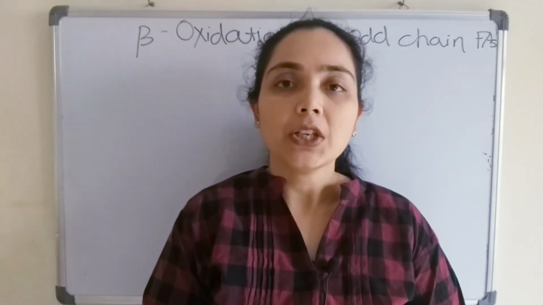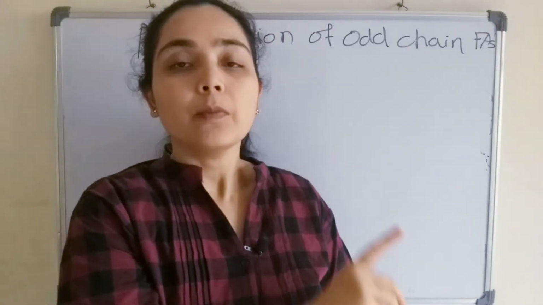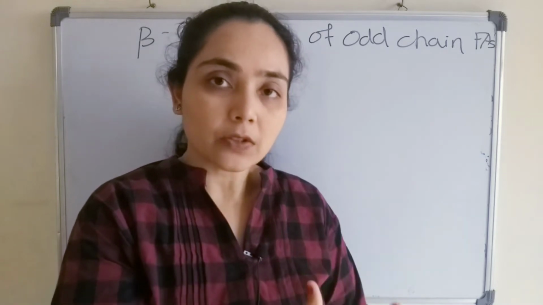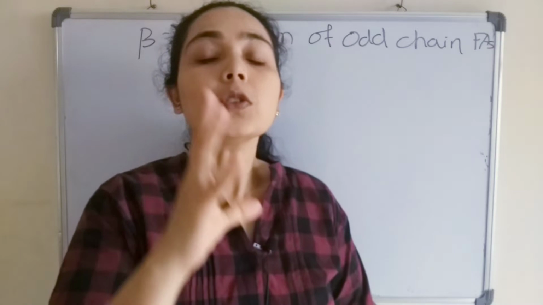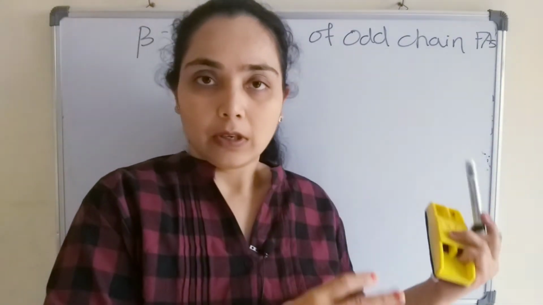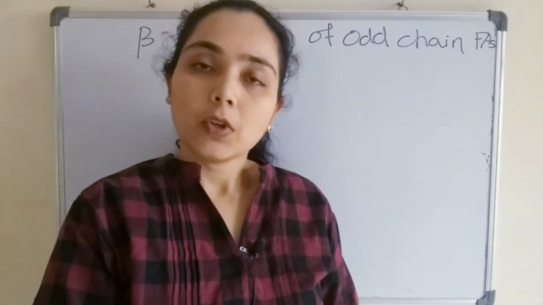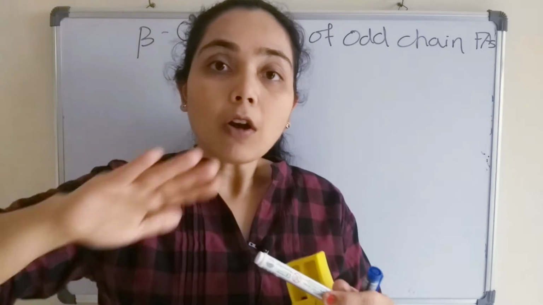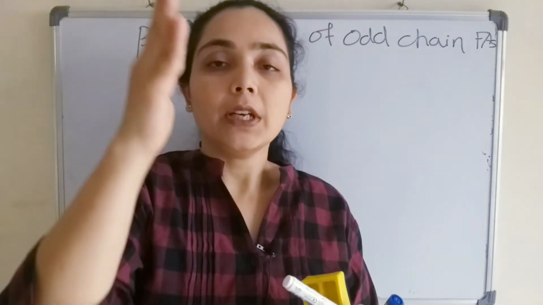Today's topic of discussion is beta oxidation of odd chain fatty acid. Oxidation of fatty acids means what? It is the catabolic process, the breakdown process, which is used to generate ATP or energy. The fatty acids are stored in our body as triglycerides. So whenever there is a long fasting stage and there is a depletion of the glycogen, then the beta oxidation or the oxidation of fatty acids will take place to generate energy.